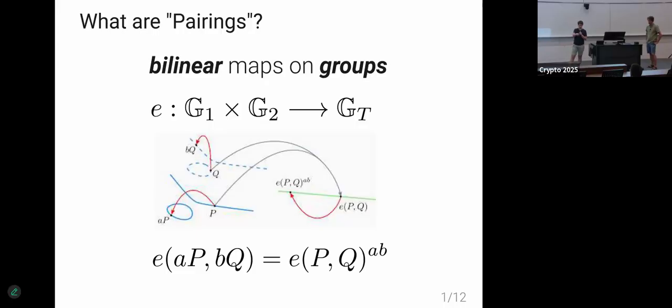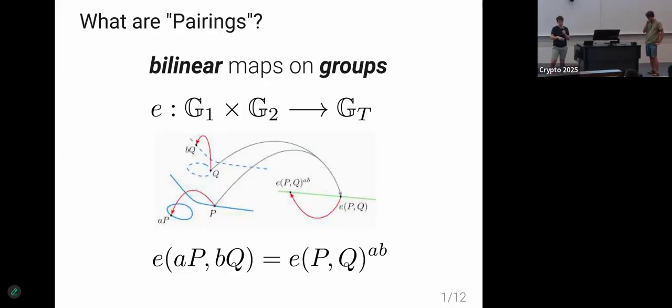Here we can see that we use the additive notation for the base groups, so we take a scalar multiple of the generator P of G1, and the multiplicative notation for the target group, so we exponentiate.